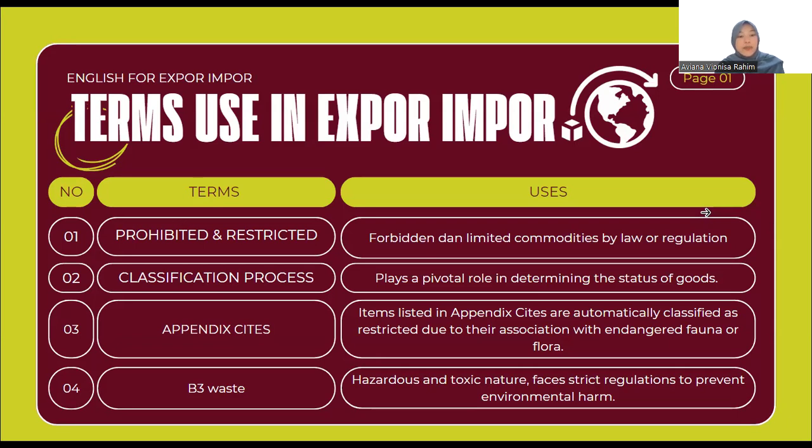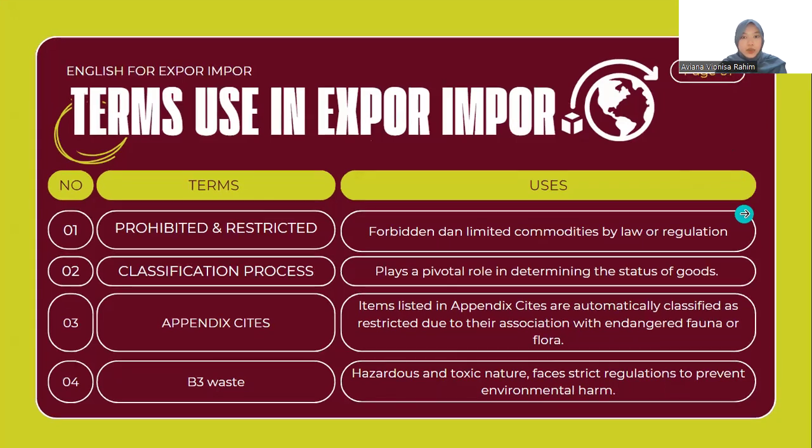Next, we have appendix CITES. So basically, the CITES link in every good that is classified, which is restricted due to its association with endangered fauna or flora. It's also the same with B3 waste, which is known as hazardous and toxic. This kind of goods faces strict regulation to prevent environmental harm.